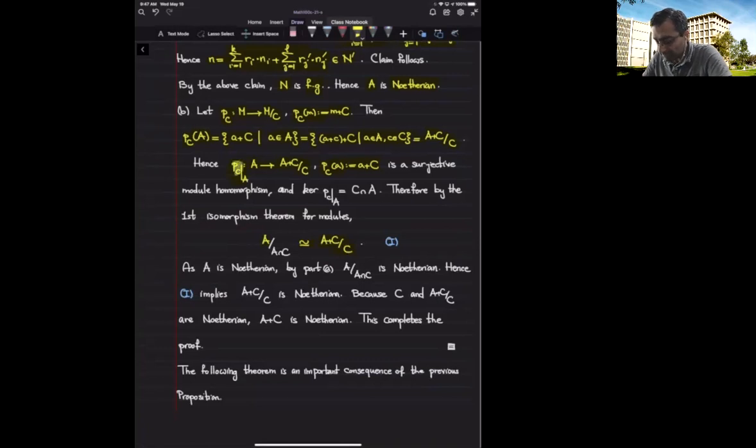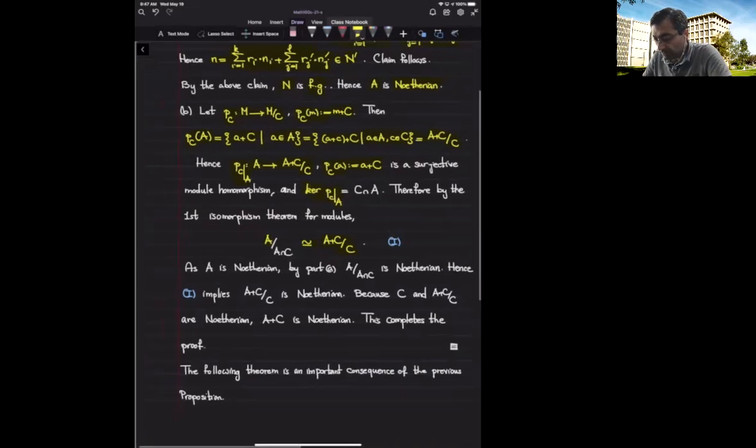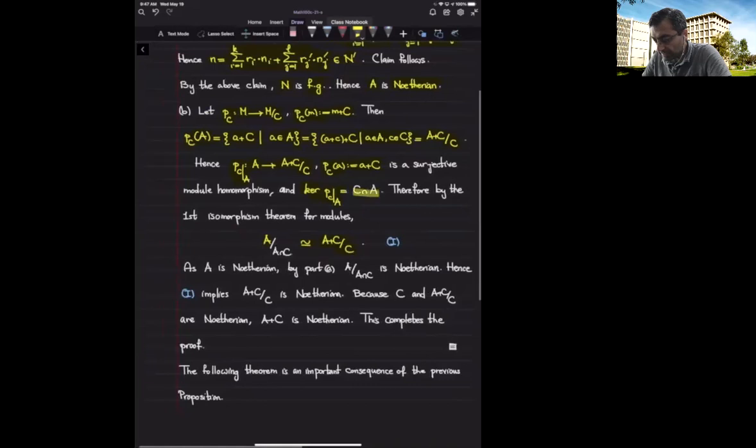But what is the kernel of this map? When I look at the kernel, it should belong to the kernel of the quotient map, which is C, and it should also belong to the submodule A. It should belong to the domain. And that means that the kernel of this restriction is nothing but C intersected with A. Altogether, we get that A modded by A intersection C is isomorphic to (A plus C) over C.